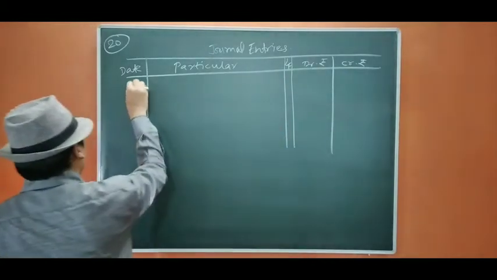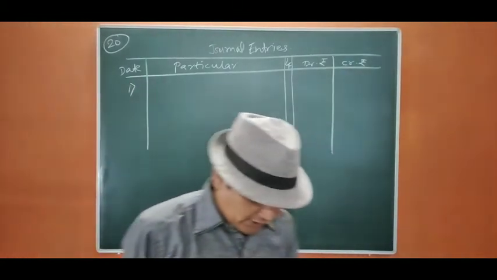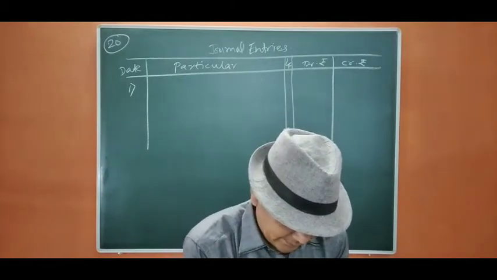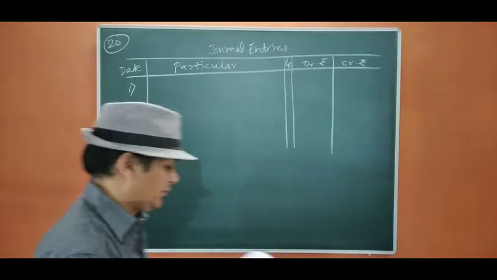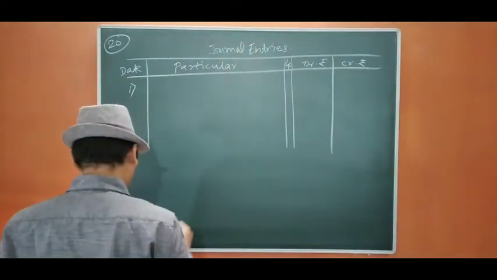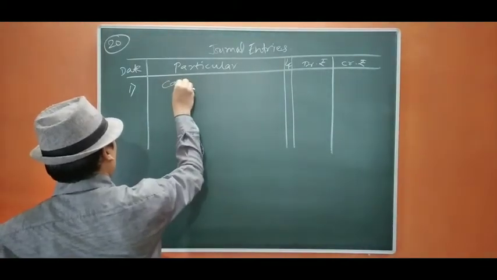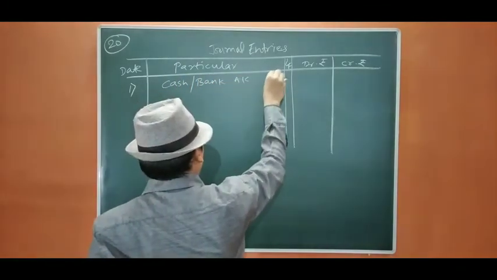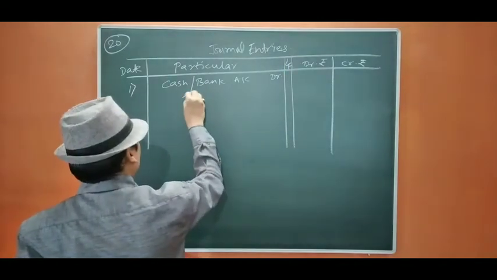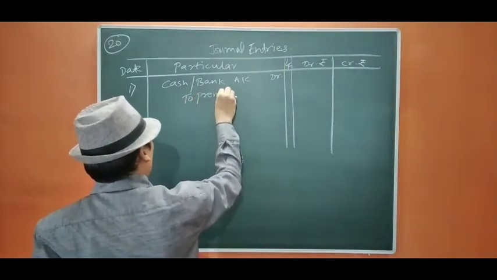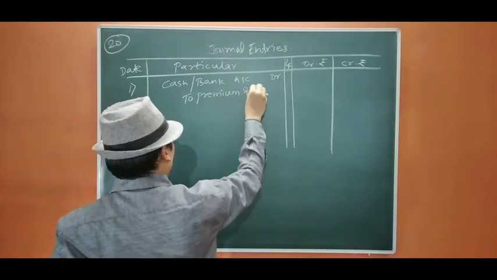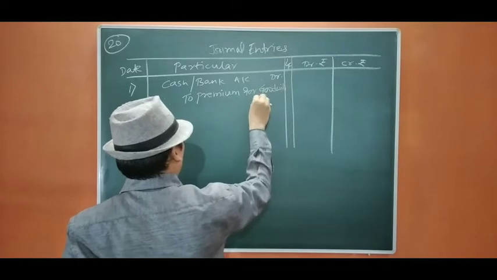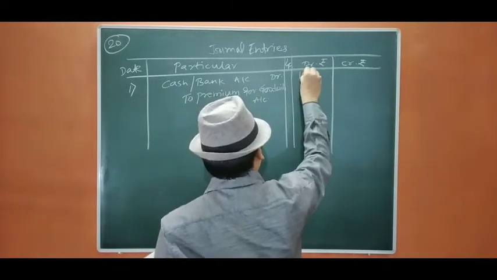First entry: he brought the amount of goodwill in cash, that is 14,000. Okay, so we are going to have cash or bank account debit, to premium for goodwill, that is 14,000.